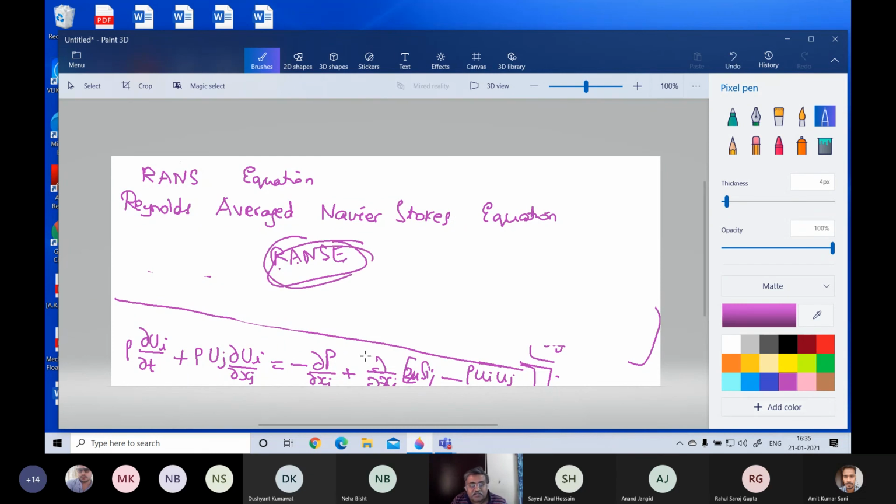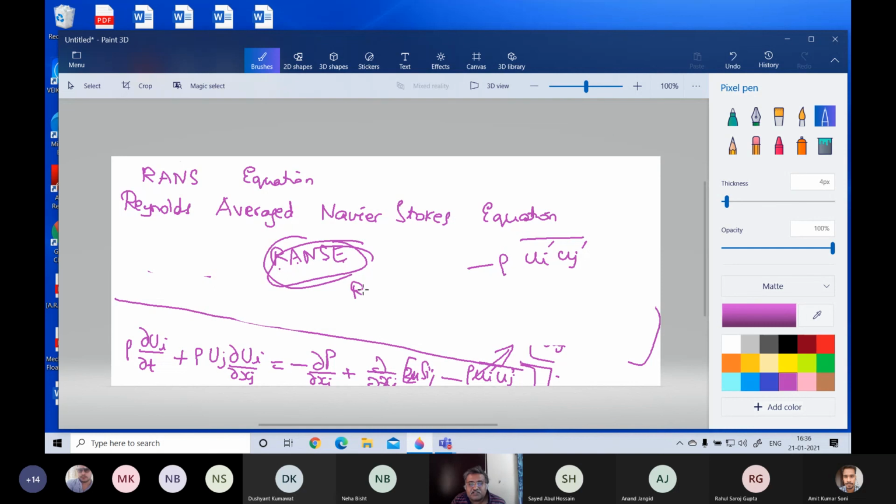It is the Navier-Stokes equation for turbulent flows, and that has an additional term. There is only one additional term that comes up really, and that is this: minus rho ui prime uj prime. Prime means basically fluctuating quantities. So this is a fluctuating quantity, whatever the notation is. So this is minus rho, this thing.